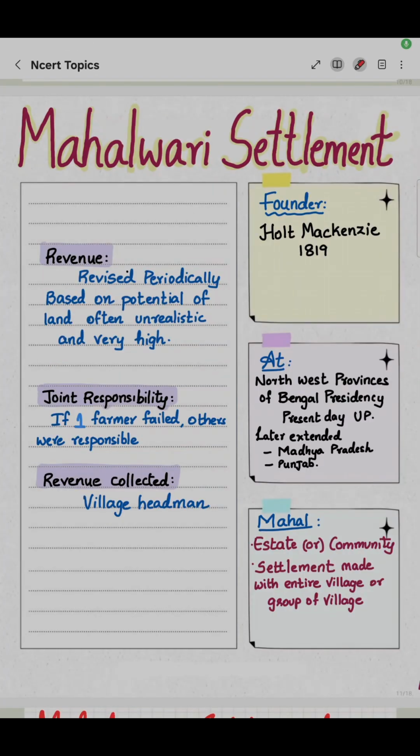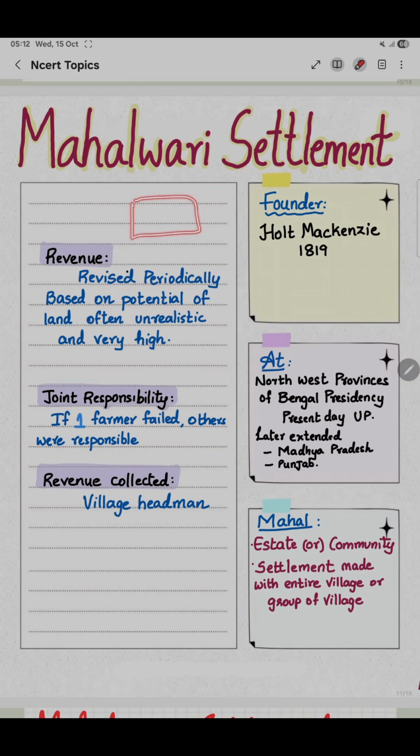Mahalwari settlement. So this is the third form of land revenue settlement by the Britishers, which was introduced in India. So what is Mahalwari settlement and who introduced this? First, the founder is Holt Mackenzie in the year 1819. What is this system? This is a revenue system which was revised periodically based on the potential of the land.